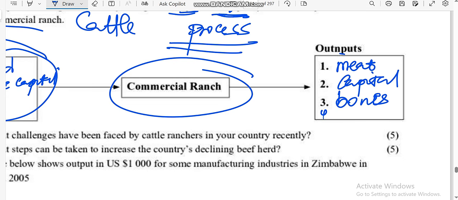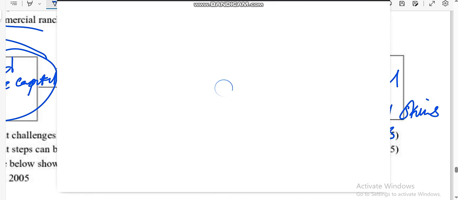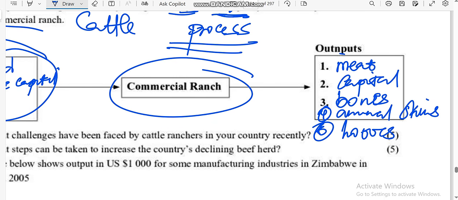We are also going to obtain animal skins. And number six, we are also going to obtain hooves. Okay? So these are the things.